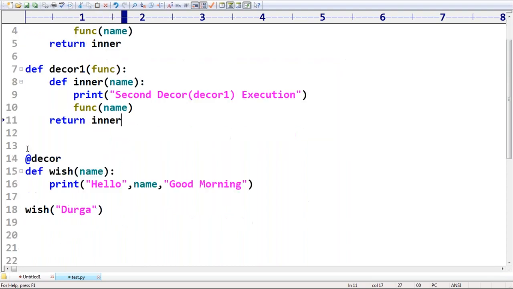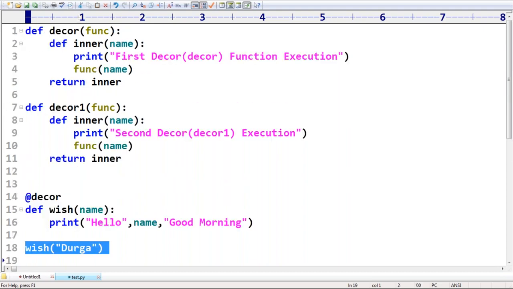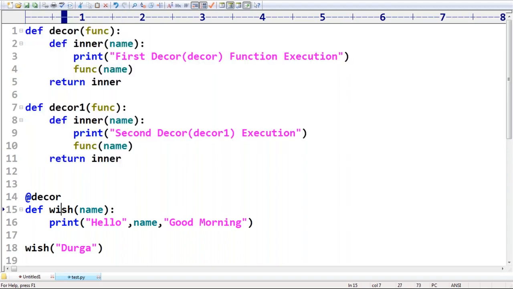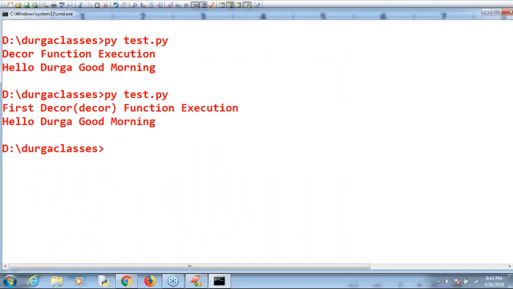Now take a very special case. If I call like this, how many decorator functions did I define? Can you please respond? How many decorator functions did I define? Two decorator functions. But I linked only one decorator. That's why only the first decorator is going to execute by default. Observe that the first decorator got executed.